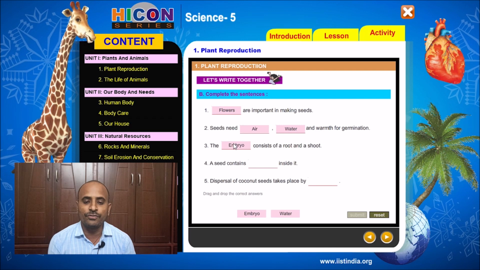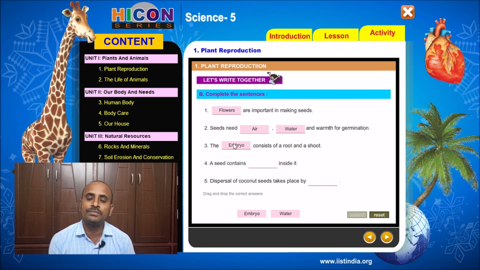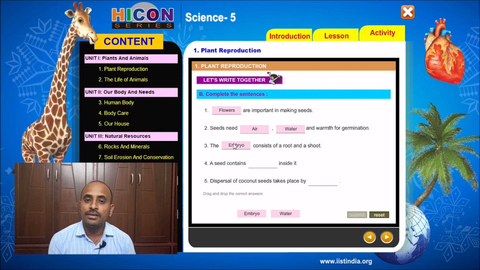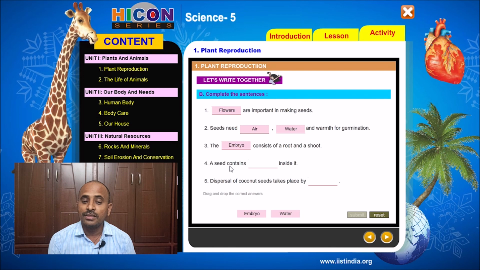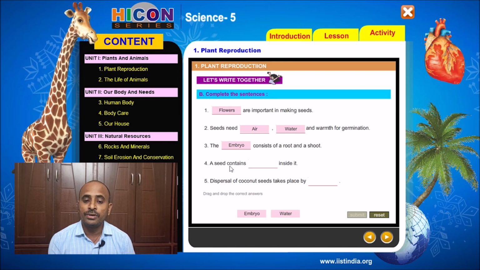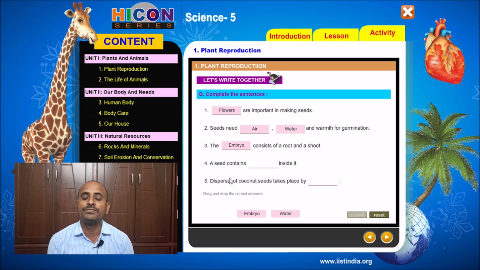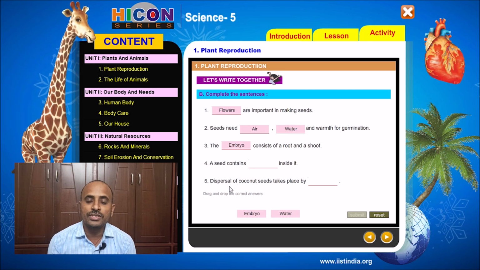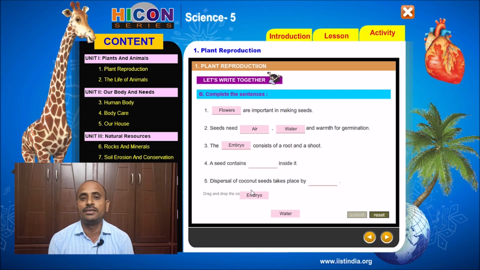So children, read the fourth sentence. A seed contains dash inside it. Already we have discussed that a seed contains a tiny plant which is called the embryo. So the answer for the fourth sentence is embryo. The fourth sentence is: a seed contains an embryo inside it.